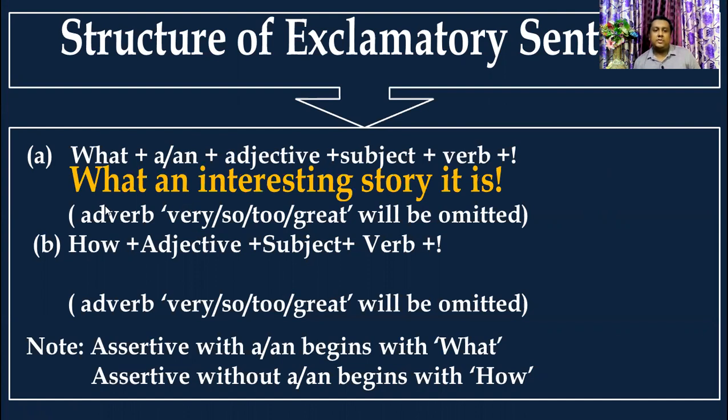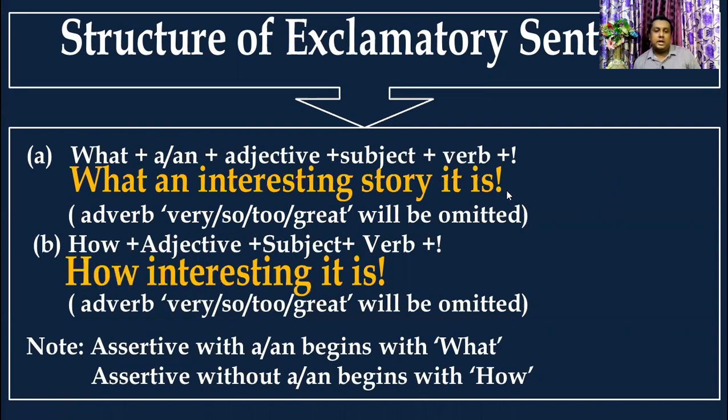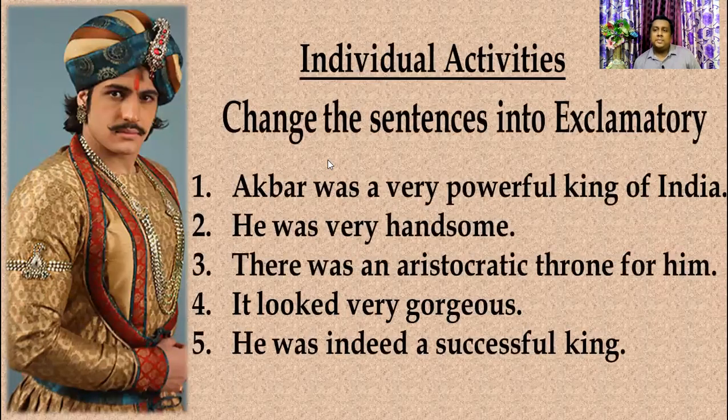Here is an example of an exclamatory sentence. What an interesting story it is. And how interesting it is. Now I am giving some individual activities: if we find a or an in the assertive sentence, we have to start the exclamatory with what, and if we don't find a or an in an assertive sentence, we have to start with how in the exclamatory sentence.